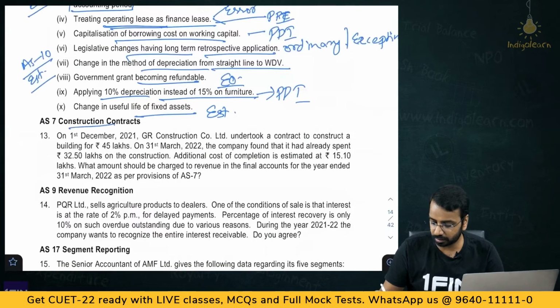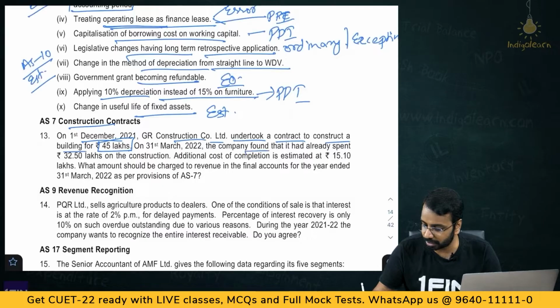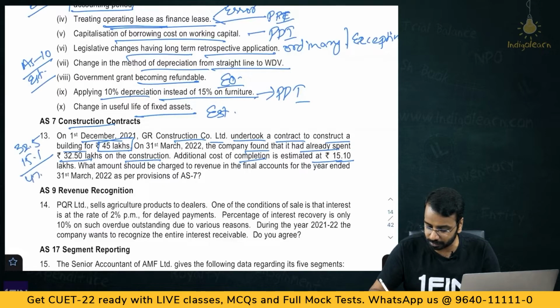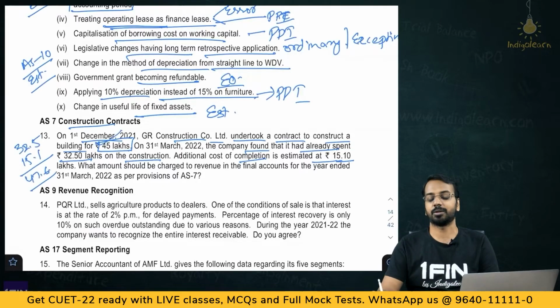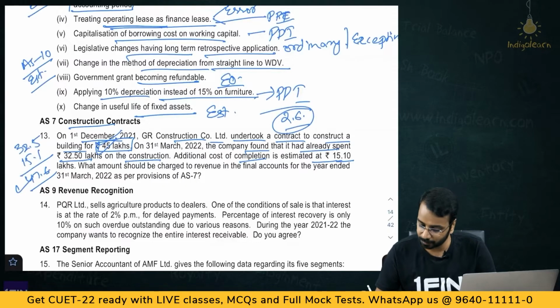AS7 on construction contract. On 1st of December of 21, GR Construction Company Limited undertook a contract to construct a building for 45 lakhs. So, this is the contract price. On 31st March, the company found that it had already spent 32.5 lakhs on the construction. Additional cost of completion is estimated at 15.1. So, 32.5 already spent, 15.1 they will spend. So, 47.6 is what they will spend, 45 lakhs is the expected price. So, there is an expected loss of 2.6 lakhs. 47.6 minus 45, 2.6 lakhs is the loss.